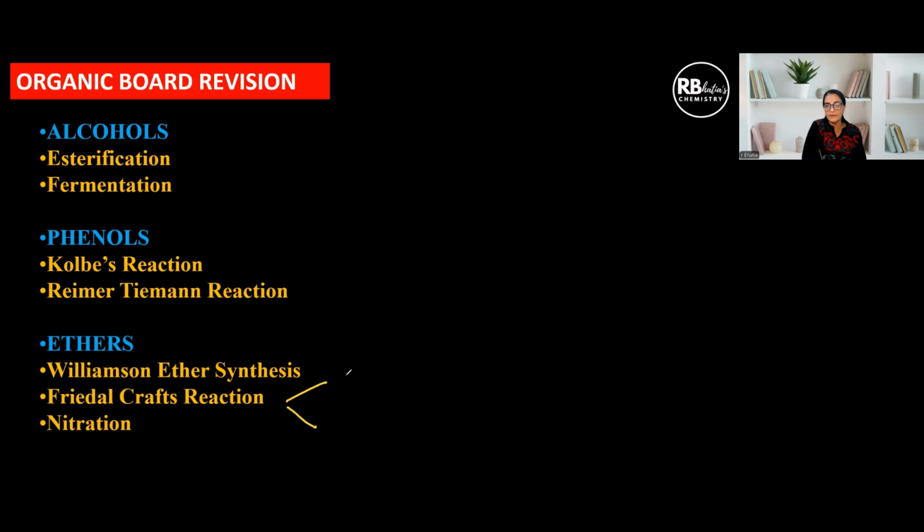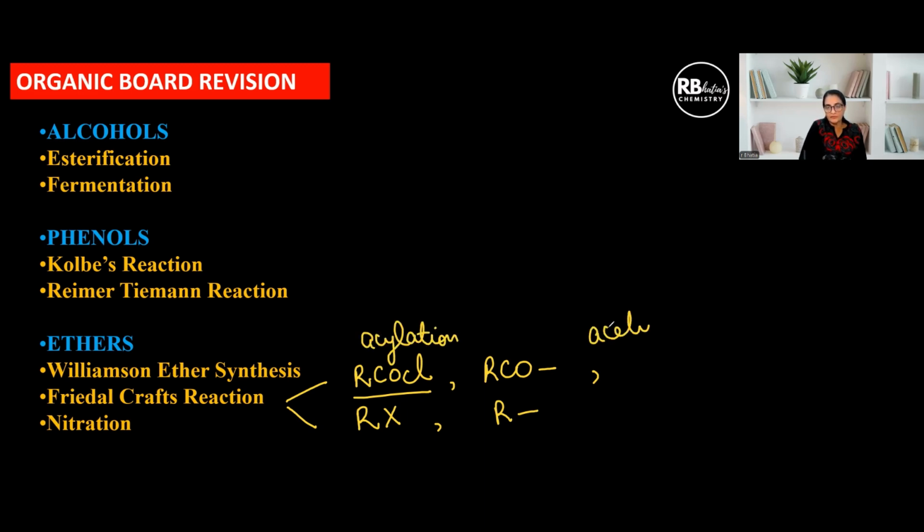Under this, also be clear about the difference between the two. Acylation is done with RCOCl, introducing the group RCO, and alkylation is done with alkyl halides, introducing the group R. And suppose I ask you what is the difference between acylation and acetylation, you must be clear about this point. Acylation is a general term where we are using the RCOCl group, and acetylation is specific where you're using the acetyl group, that means R gets replaced with CH3. The next reaction is nitration.